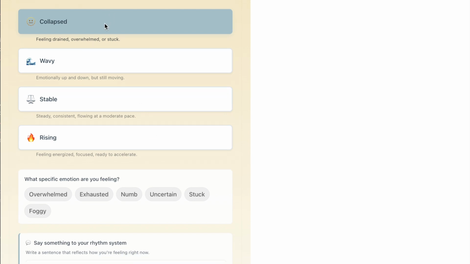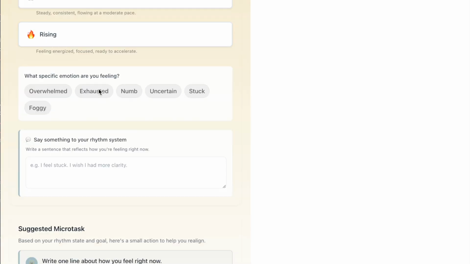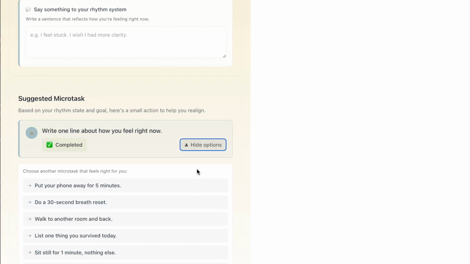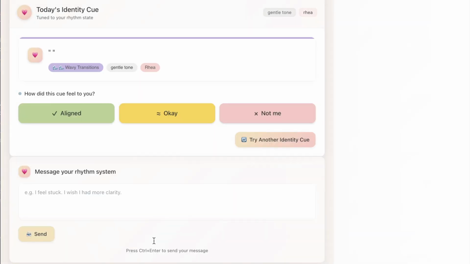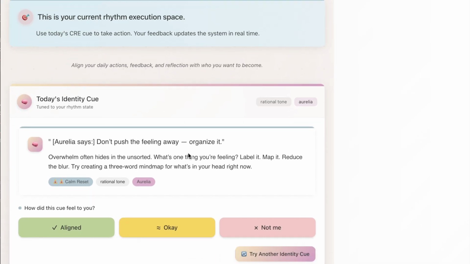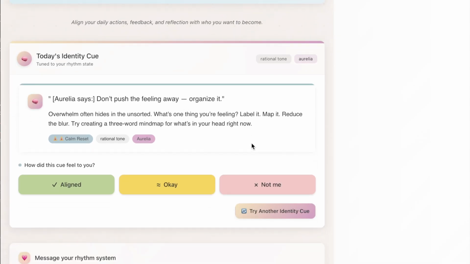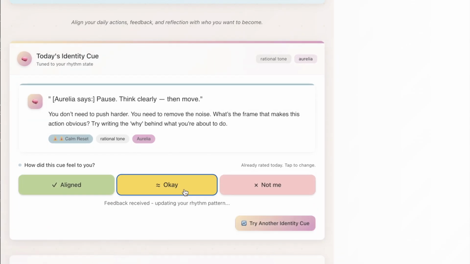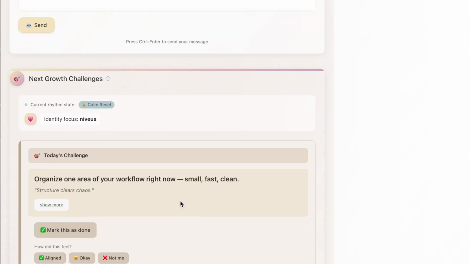Each day begins with a rhythm check-in. You select your current emotional state and a specific feeling and complete a short micro task designed to reinforce daily awareness and momentum. And the system then generates a contextual identity cue matched to your tone and persona. You reflect and submit feedback. This shapes your rhythm, signature, and trend trajectory.